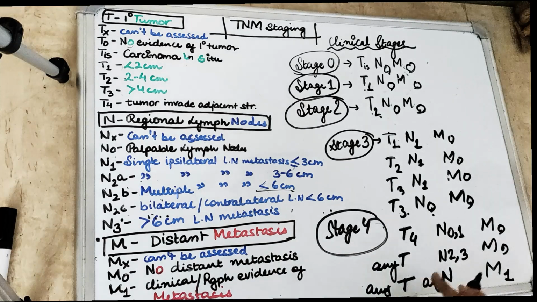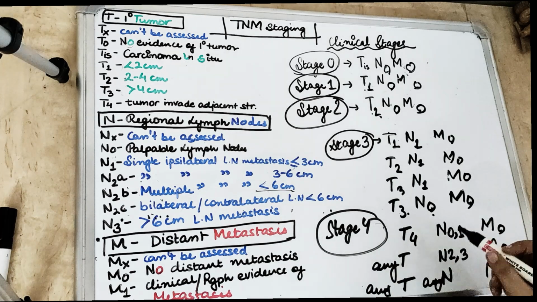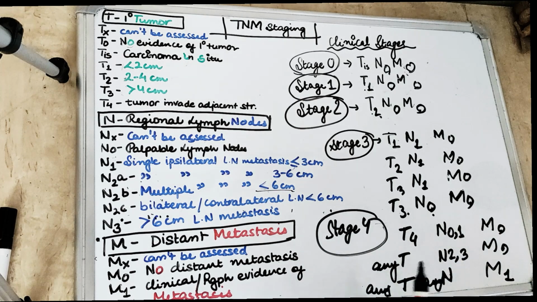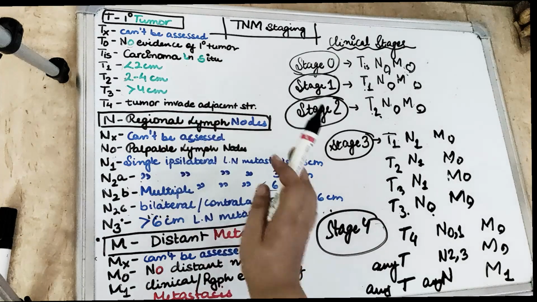So stage 4 is when T is 4 with N0 or N1 and M0; or any T with N2 or N3 and M0; or any T, any N, and M1.